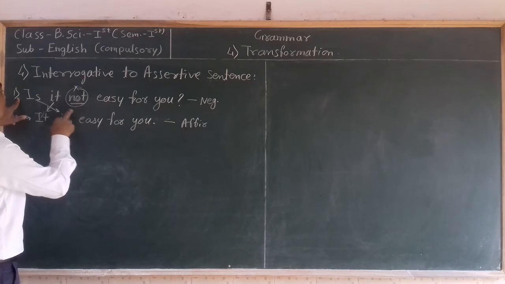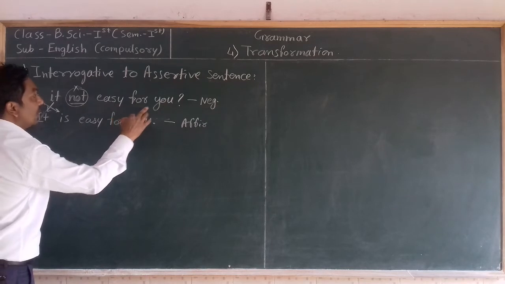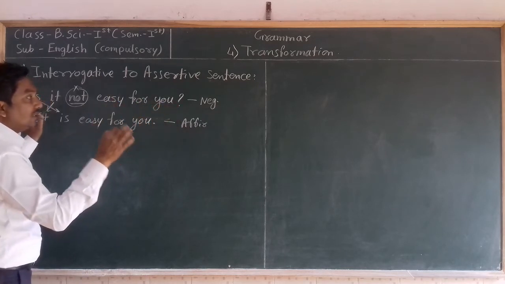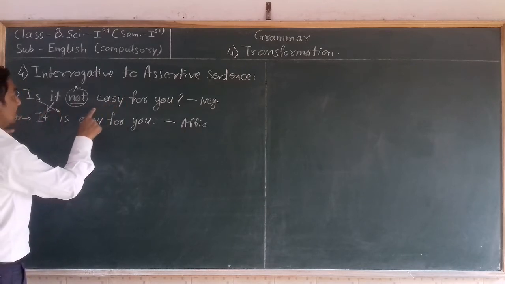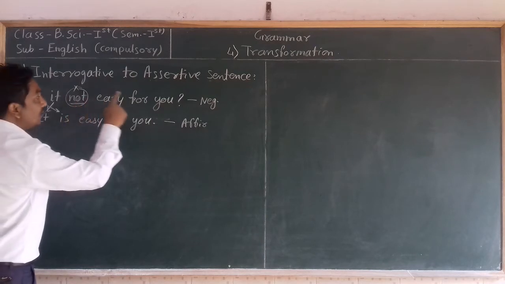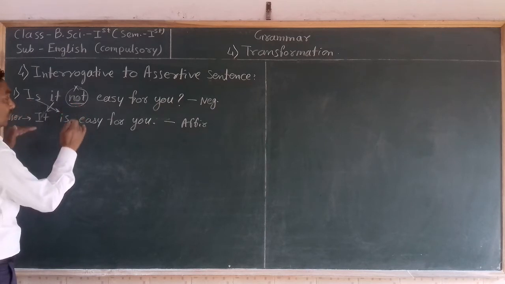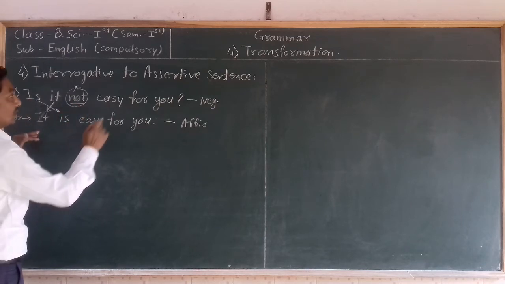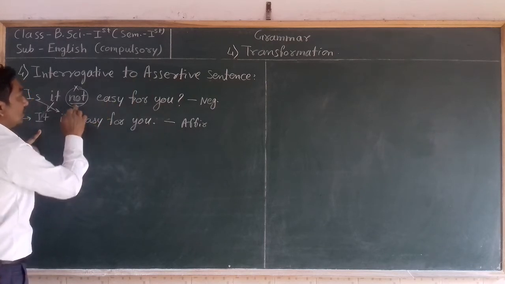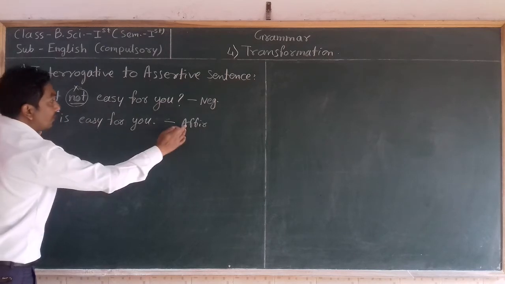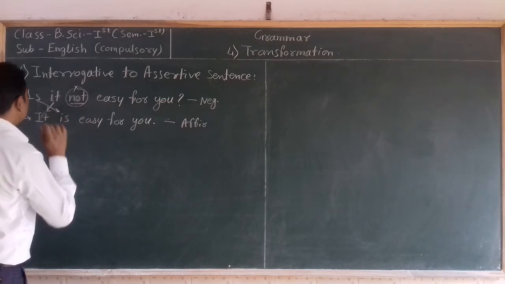And when a sentence ends with a question mark and asks a question, that is an interrogative sentence. If that interrogative sentence has the words no, not, never, then it is an interrogative but negative sentence. When we transform it into an assertive sentence, we have to transform it into affirmative form. It means we do not need to use any no, not, never in that.